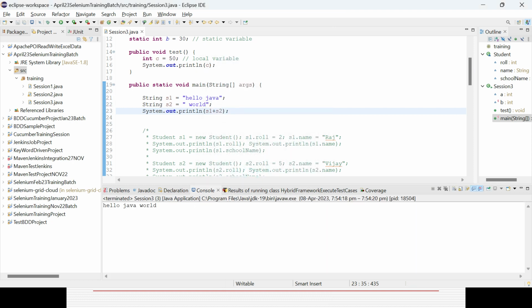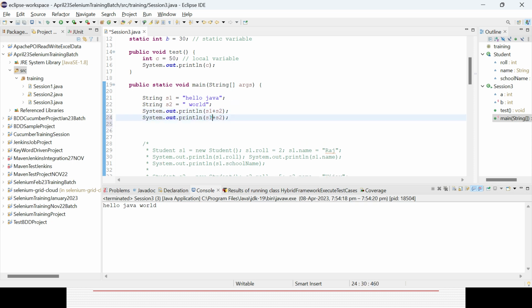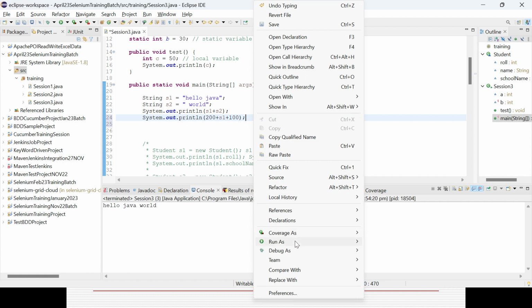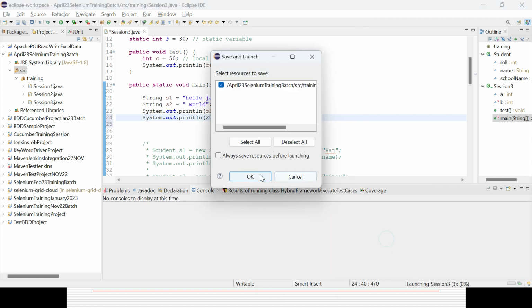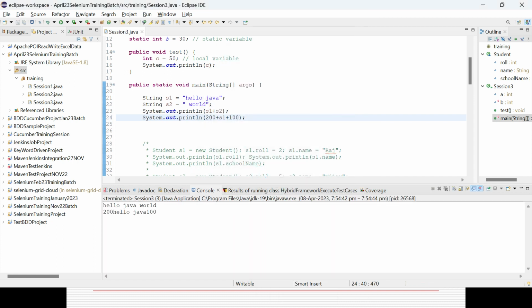You could see here, in case you want to add 100, what will happen? S1 plus 100, so it will concatenate. In case also you can concatenate p also, right? So what will be displayed is 200 Hello Java and then 100. 200 plus 100 will not sum, right? You can see here the output will be 200 Hello Java and then 100, concatenation with the help of the plus sign in Java.